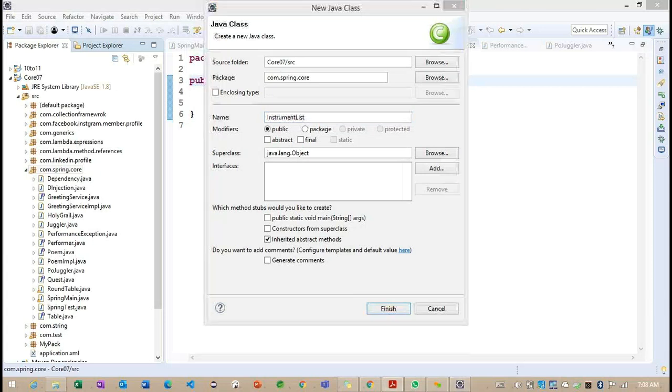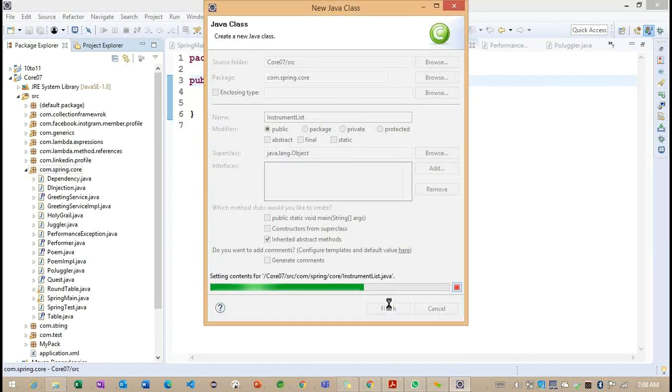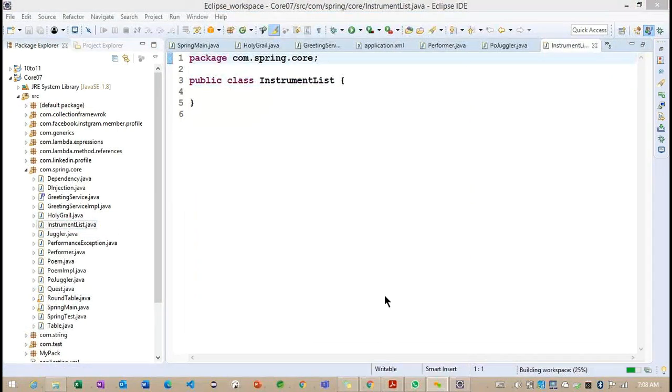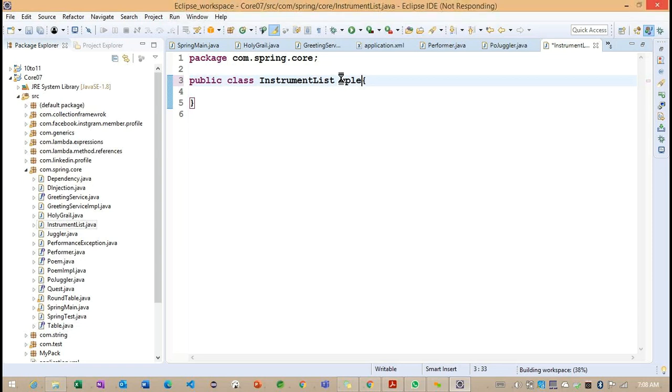Carefully observe: the Instrumentalist class is going to provide some setter methods and some getter methods. Getting the point? Now understand how these setter methods and getter methods are going to work. First we need to implement this Instrumentalist from the Performer.